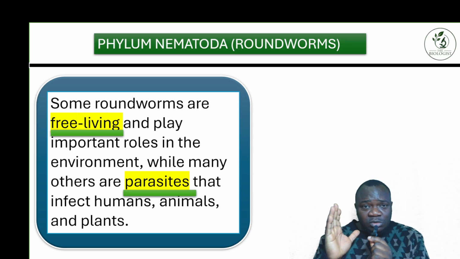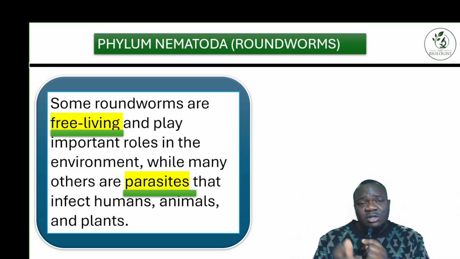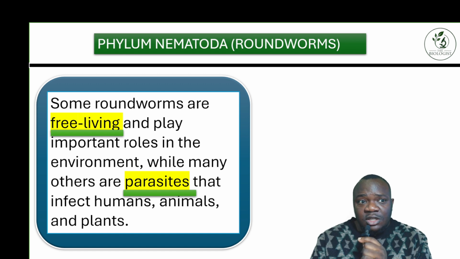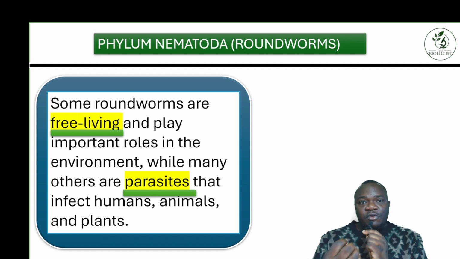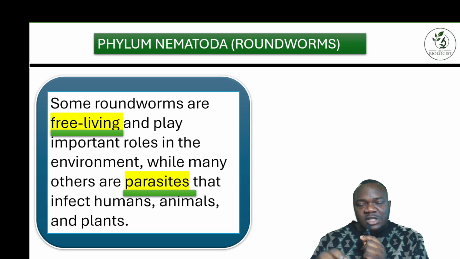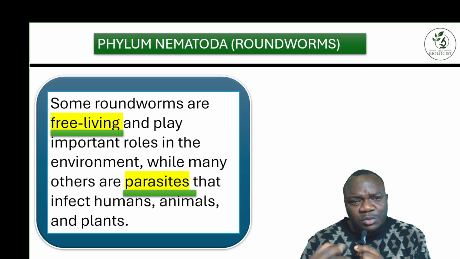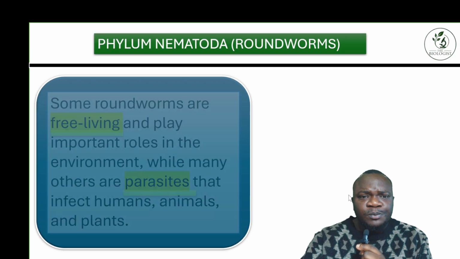So let me get it straight with an analogy. Free living means on their own, they don't find trouble. I just stay on my own, I don't look for trouble, that's why I'm free living. I just look for my own food and depend on myself. I'm independent. But parasites are very greedy. They cannot stay on their own. They're looking for somebody they want to harm and hurt and derive nutrients from. So parasites infect humans, they affect animals, and they also affect plants. I hope that analogy is very clear to you.